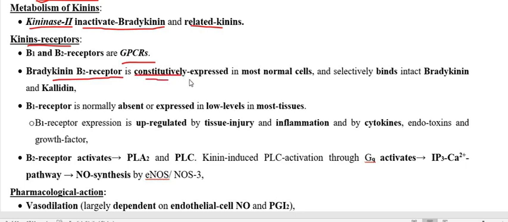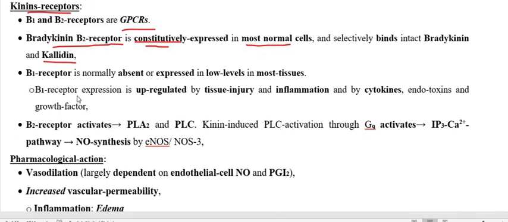So this is very, very important for most of the cells, and it selectively binds to these kinins, bradykinin and kallidin. Whereas the B1 receptor is usually absent or expressed with inflammation, and that is why it is upregulated.